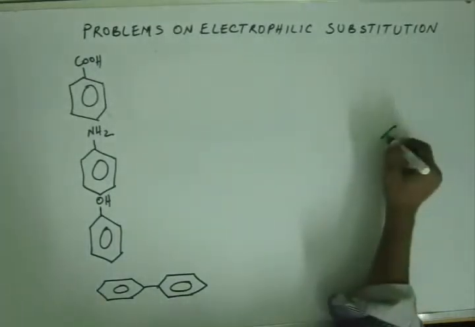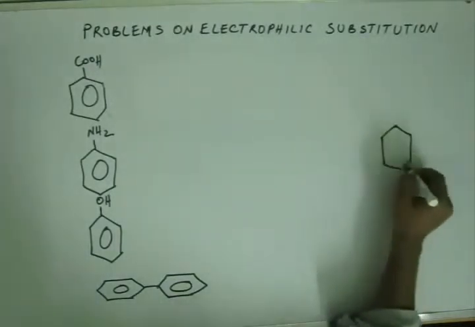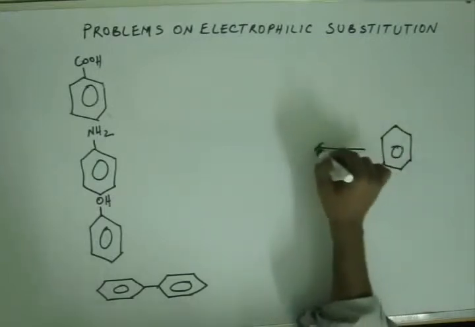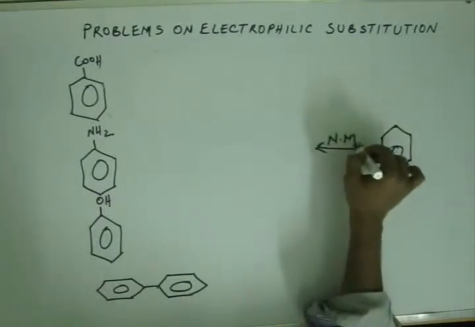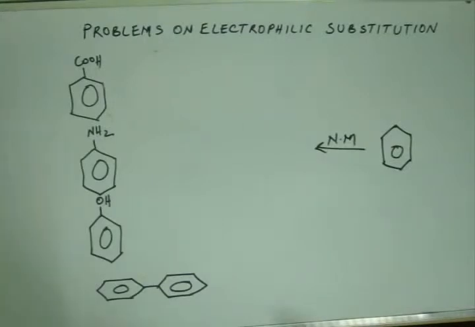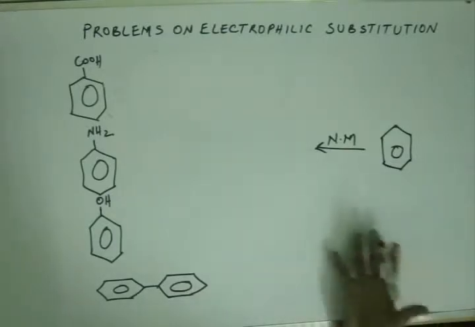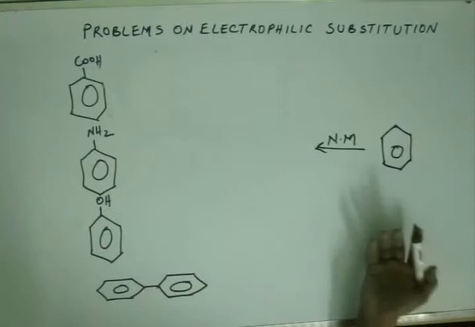So if you have benzene, you carry out nitration, and nitration can be carried out by nitrating mixture. Nitrating mixture is a 1:1 mixture of nitric acid and sulfuric acid, which we have seen when we studied nitration. Generally they will write NM. You have to know this. NM is nitrating mixture.